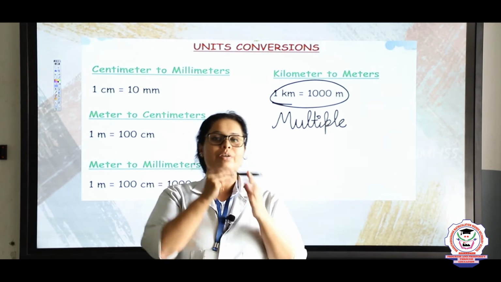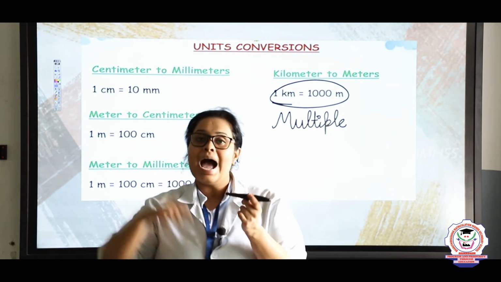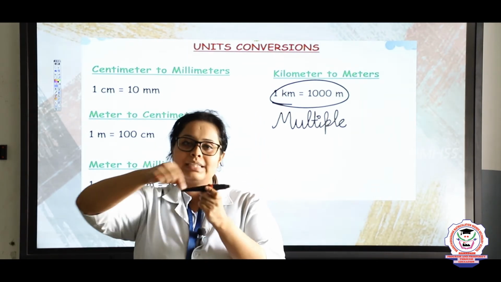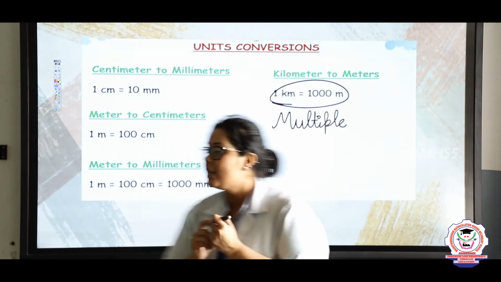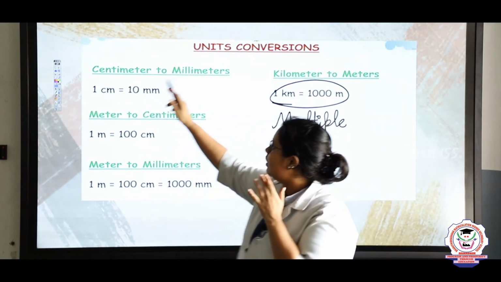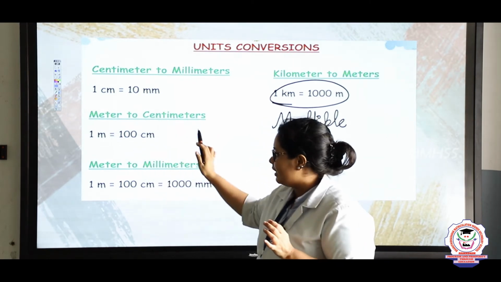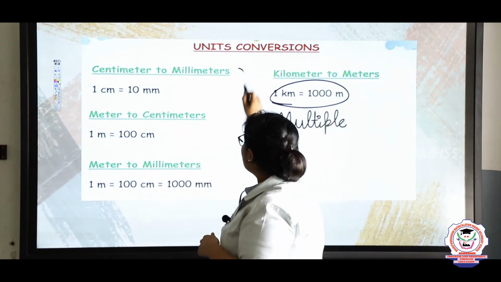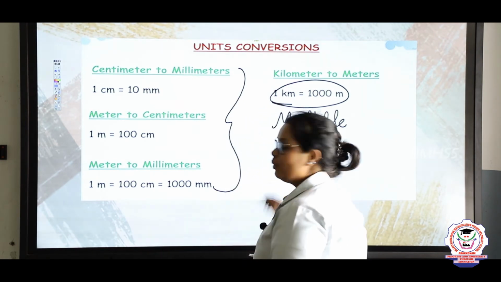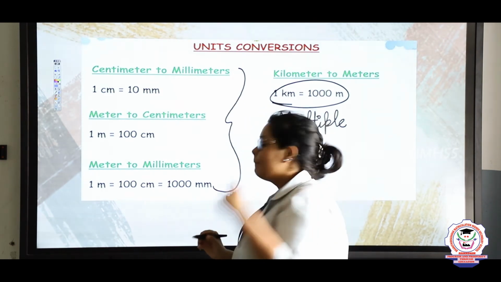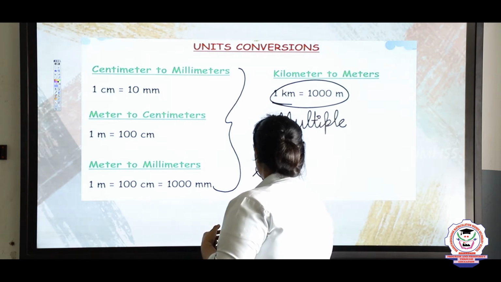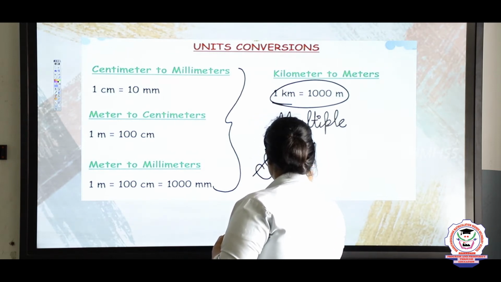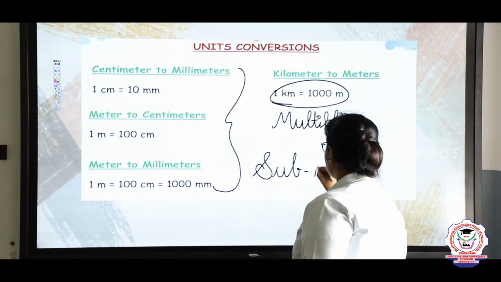So if I want to find the length of this pen, I can take a centimeter scale and easily find the centimeter value, right. That is why here centimeter to millimeter, meter to centimeter and meter to millimeter conversion is there. So all these conversions are known as submultiples of meter. What is it called? Submultiples, S-U-B multiples.